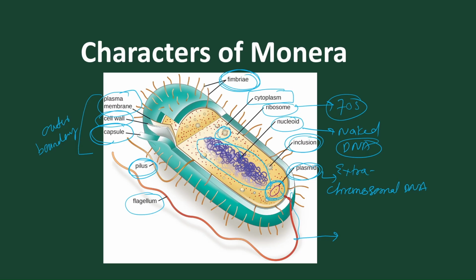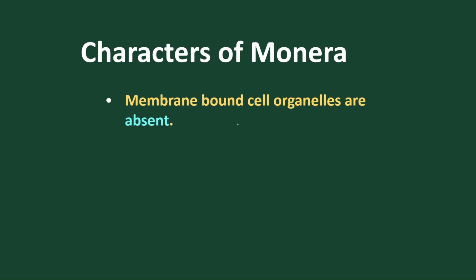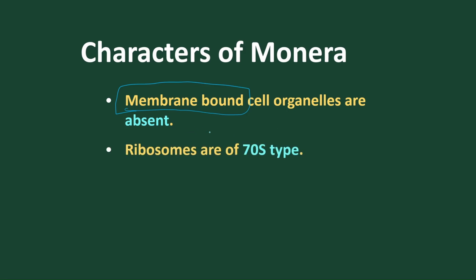But we'll study the detailed structure, how the cell wall is made up, and how the capsule is made of slime, loose slime, all in the chapter called the cell chapter. Okay, now let's move on. In bacteria we don't find membrane bound organelles like mitochondria, endoplasmic reticulum, Golgi body, etc. They all are absent. And the ribosome present is of 70S type.